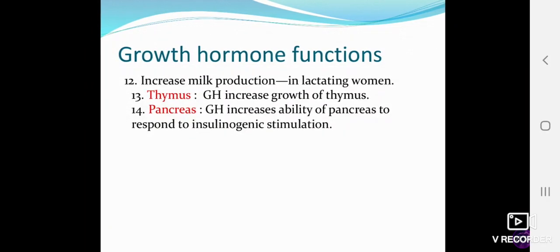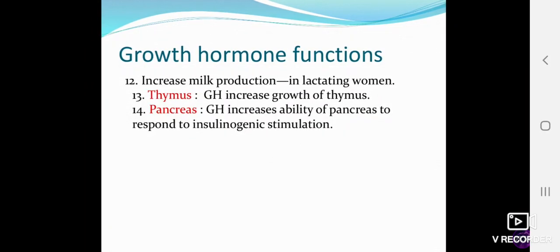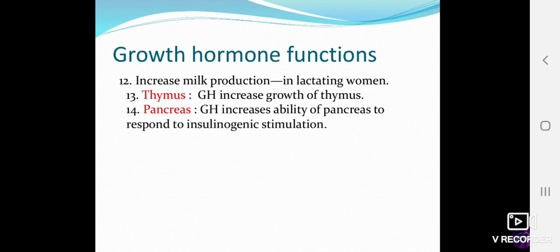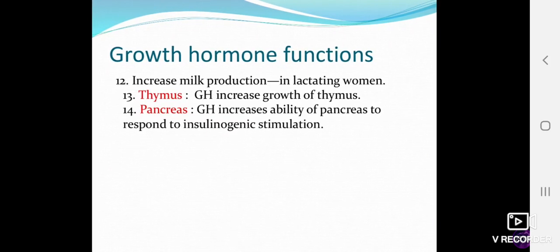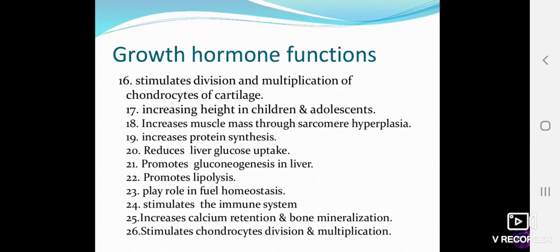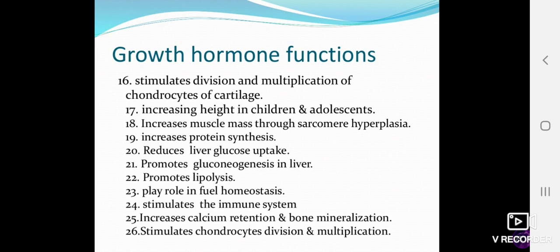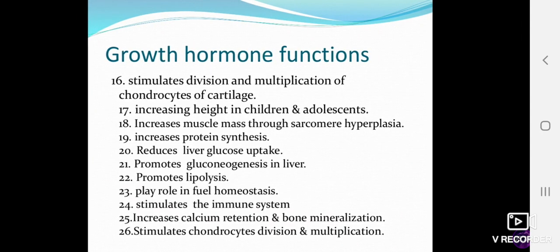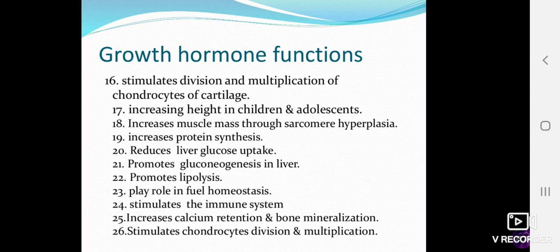Growth hormone increases milk production in lactating women, and it increases the growth of the thymus. This hormone increases the ability of the pancreas to respond to insulinogenic stimulation. Okay, it stimulates division and multiplication of chondrocytes of cartilage. Chondrocytes are the cells of the cartilage, so it stimulates the division and multiplication of these types of cells.